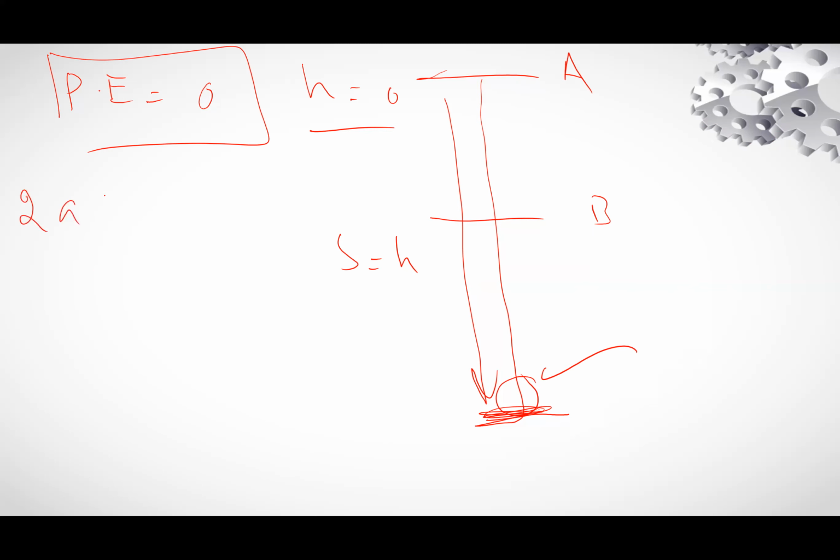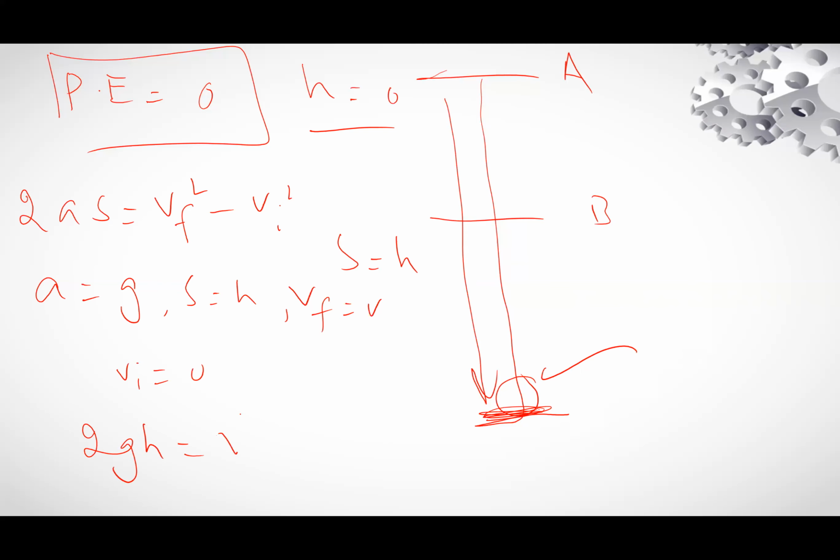Now consider the third equation of motion, v square minus vi square. So a is equal to g, s is equal to h, vi is equal to 0. Initially the body is in a state of rest. So 2gh is equal to v square minus 0.